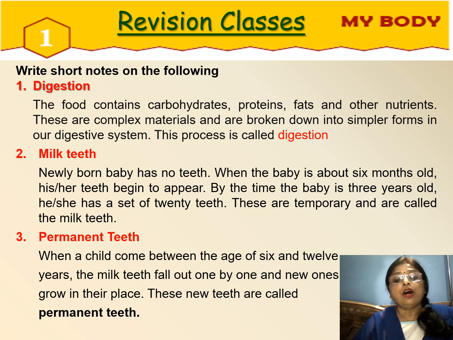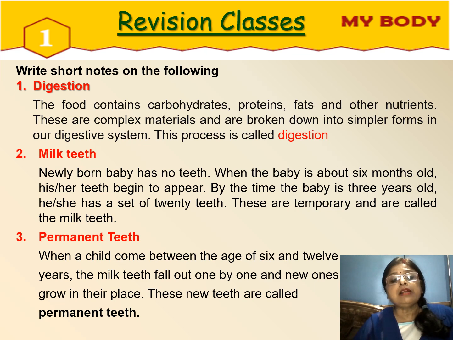What is digestion? As you know, food contains so many nutrients. They are carbohydrates, proteins, fats and other nutrients. These are complex materials, not easily digestible. So it is necessary to break them down into simpler forms. It means bigger molecules will come into a smaller form. Then it is easily digestible and it is done by our digestive system, and this process is called digestion. So breaking up of complex material into simpler form is called digestion.